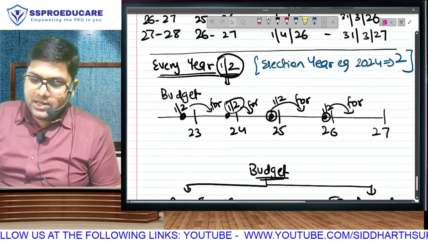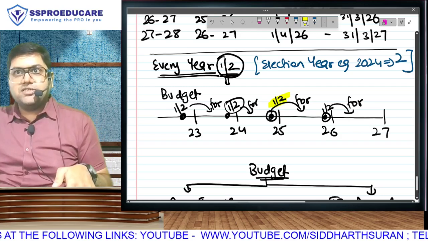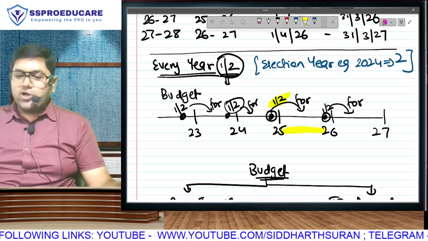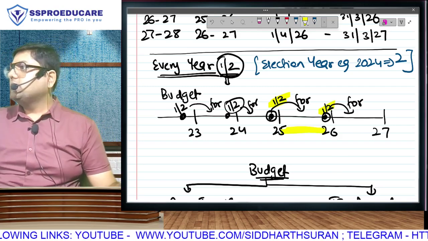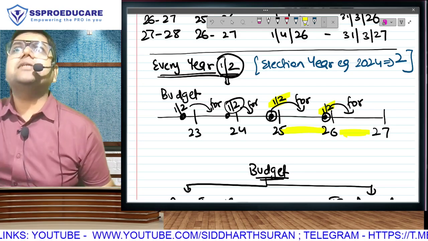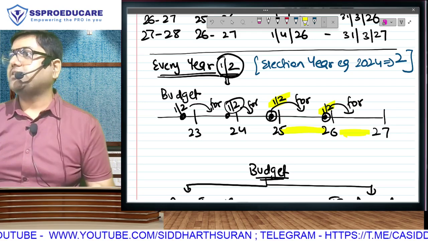For example, in the 2025 budget, which was announced this year, they have given tax rates for the upcoming year. Before your exam, they will announce the 26 budget. They will give you tax rates for the next year. What will be the tax rates in the upcoming year? We will give you in advance so that you also make your budgets.